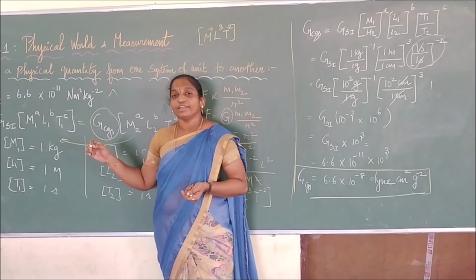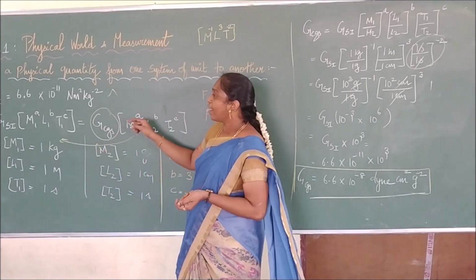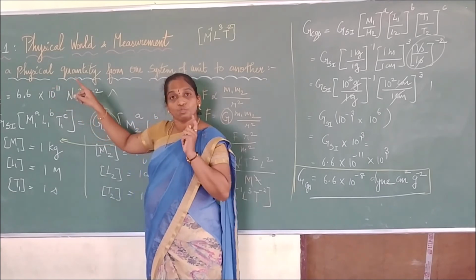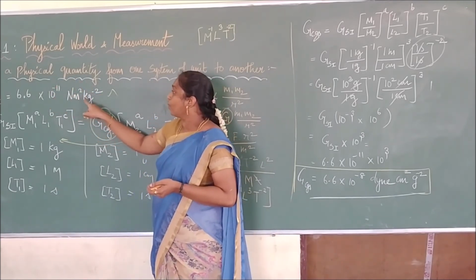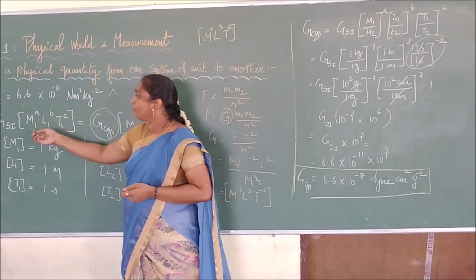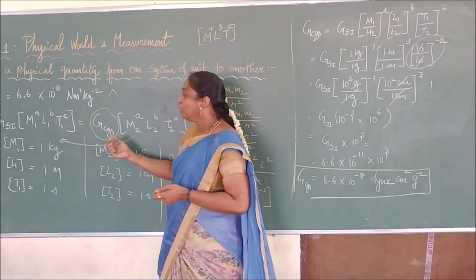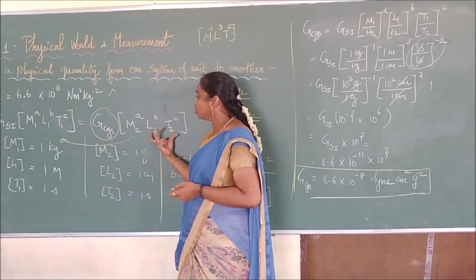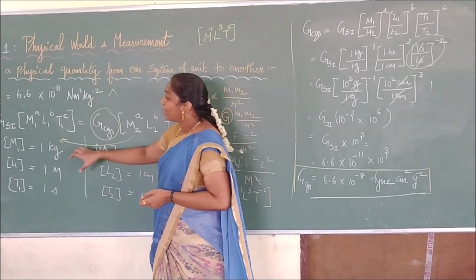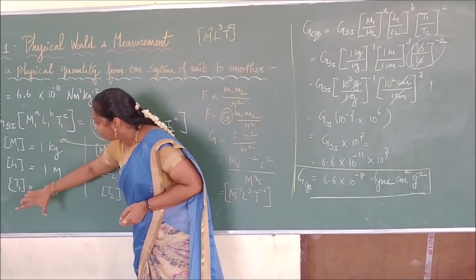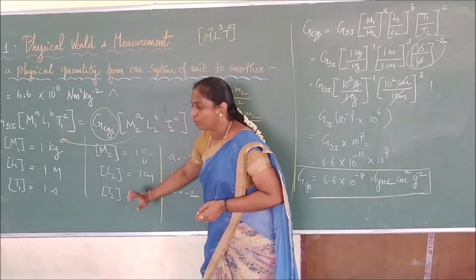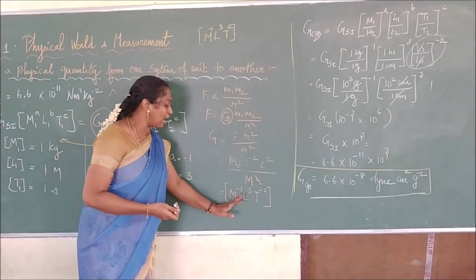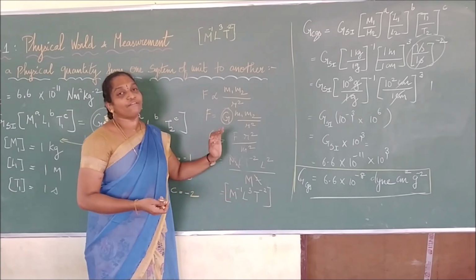Listen to me. The gravitational constant in SI has been given the value 6.6 into 10 power -11. Note it down, it is -11, with units Newton meter square kilogram -2. Then we took the nu value. So the gravitational constant into its dimensional value equals the gravitational constant into its dimensional value. We wrote the dimensional values in terms of SI and in terms of CGS. Then to find the values of A, B, C, we calculated the dimensional formula for the gravitational constant.